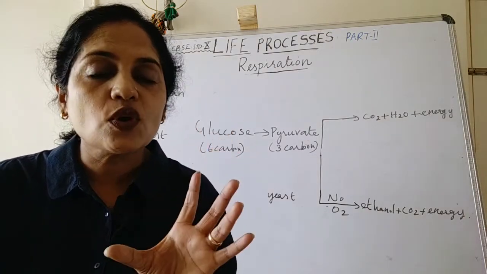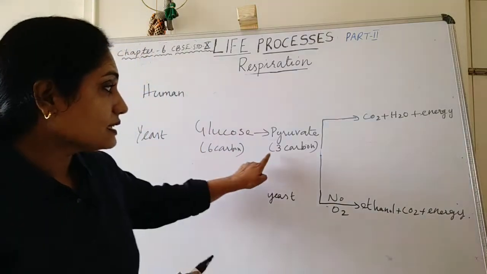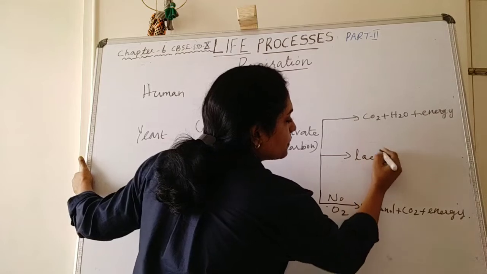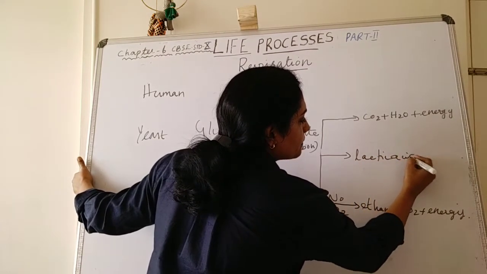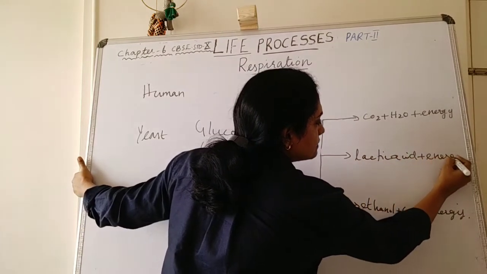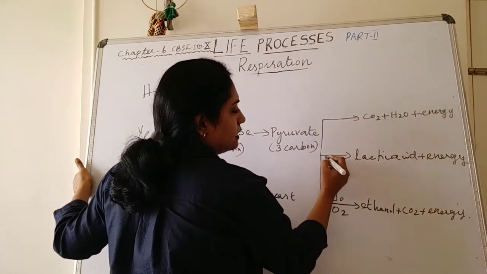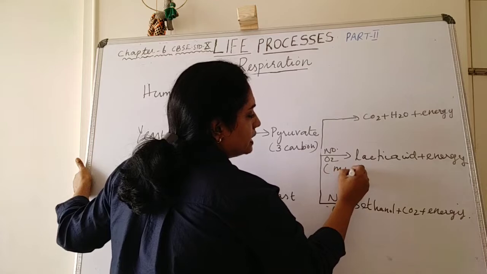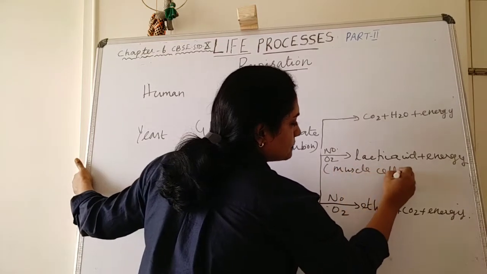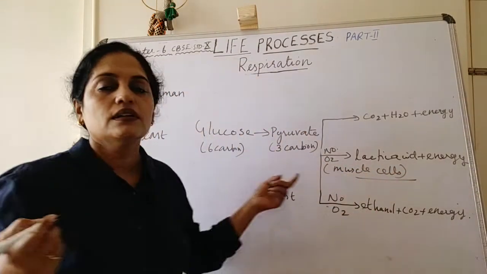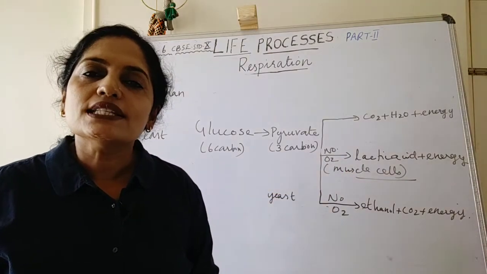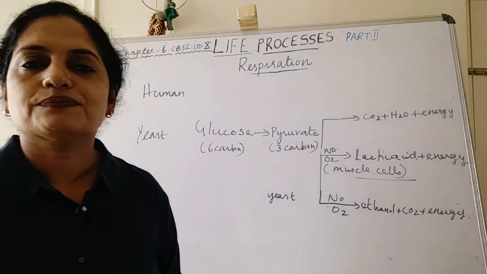So, in the absence of oxygen, this 3-carbon pyruvate gets converted into lactic acid and energy. The deposition of this lactic acid causes cramps.